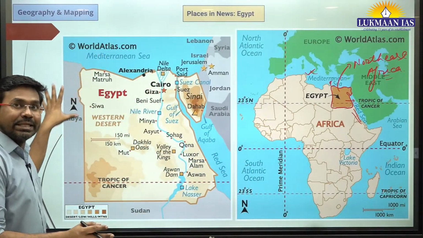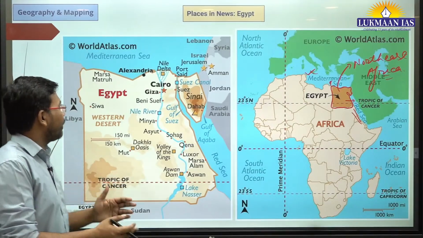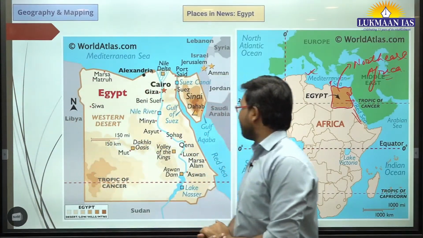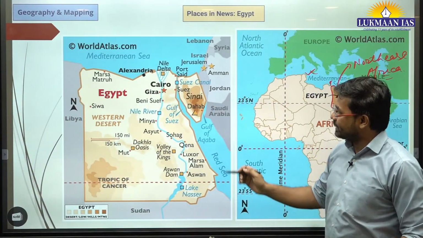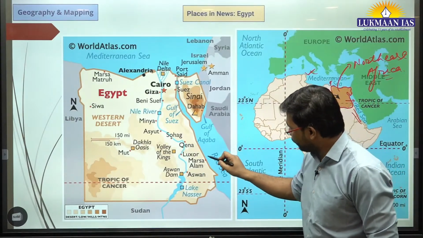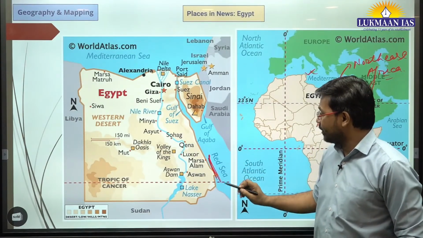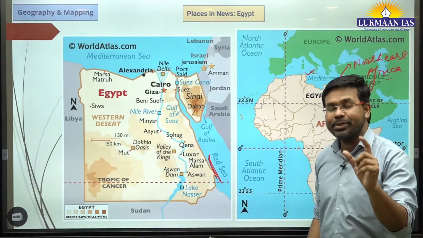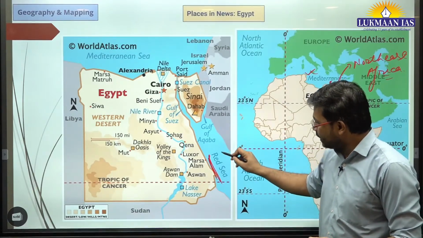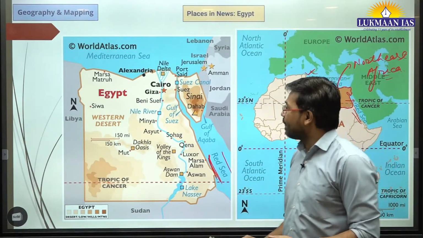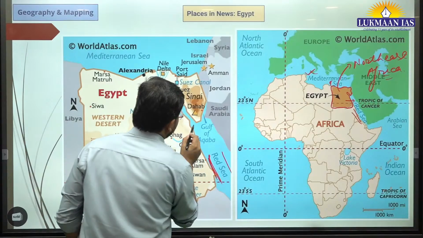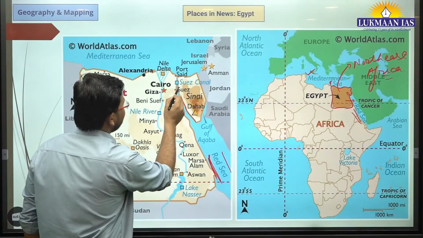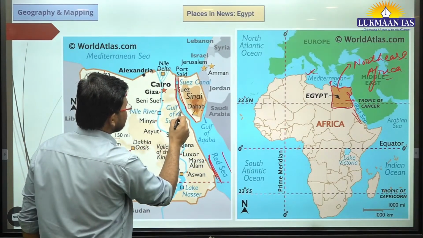So let us see this map, which is a detailed map of Egypt. If we see, to the east of Egypt we have the Red Sea. It is important for you to note that Egypt shares its maritime border with the Red Sea. Apart from this, over here there is a Gulf, and this Gulf is known as the Gulf of Suez.